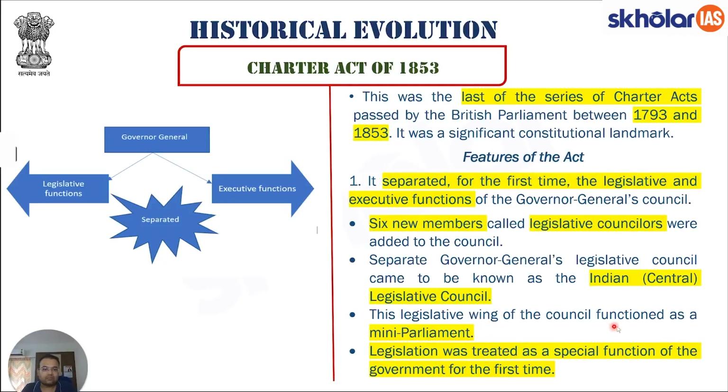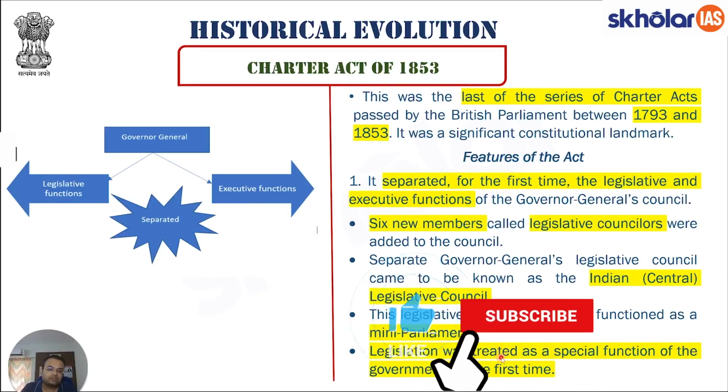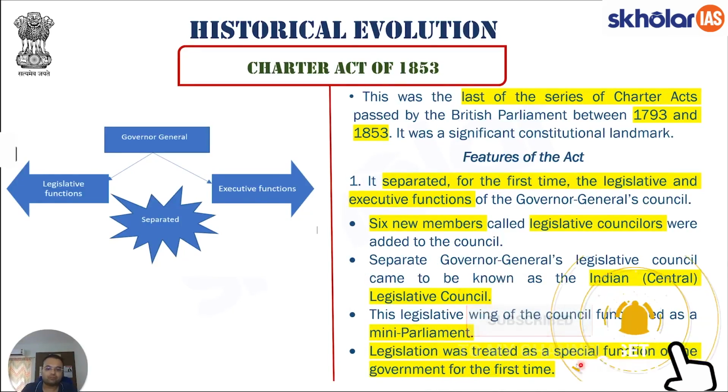The legislative wing of the council functioned as a mini parliament, as the idea of parliament is to legislate laws. This legislative wing of the council is now acting as a legislative body, and thus can be called a mini parliament because the number of members is very small. Legislation was treated as a special function of the government for the first time. Till now, the whole idea of the council was to just make laws and implement them. There was no demarcation between legislative function and executive function. Charter Act of 1853 made that distinction for the first time.